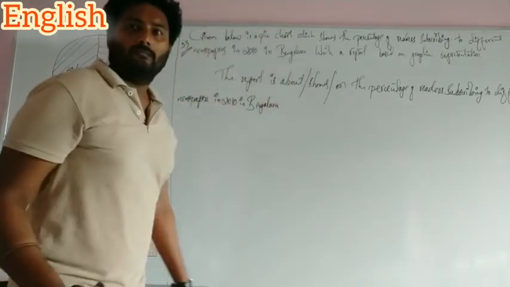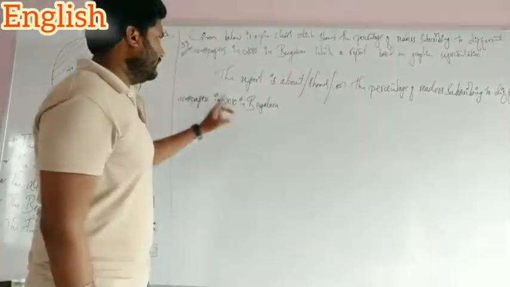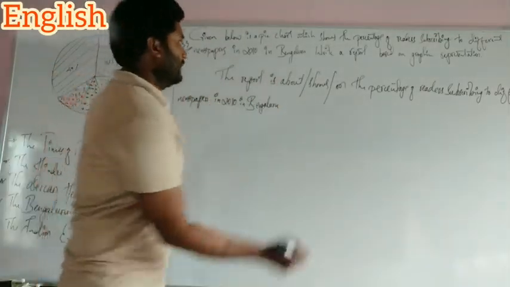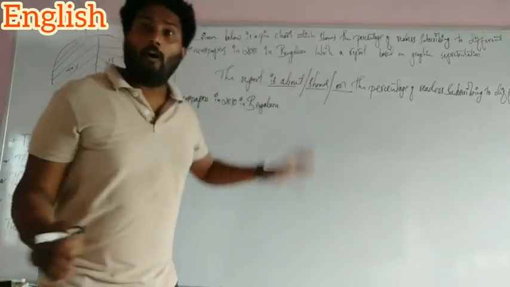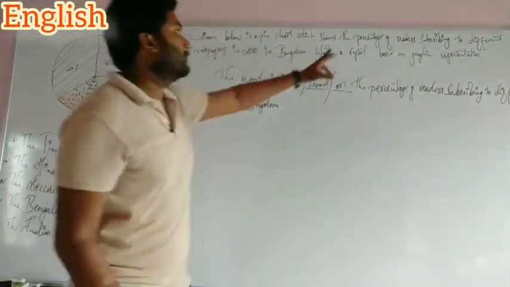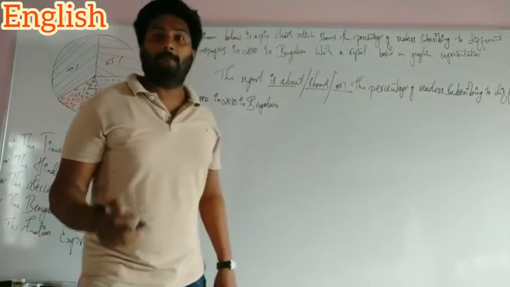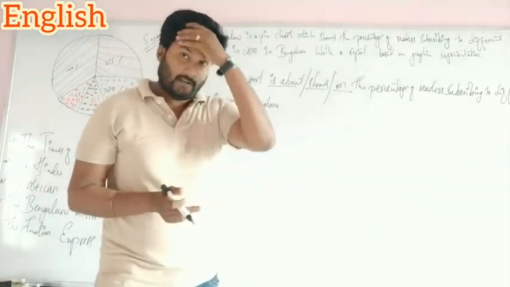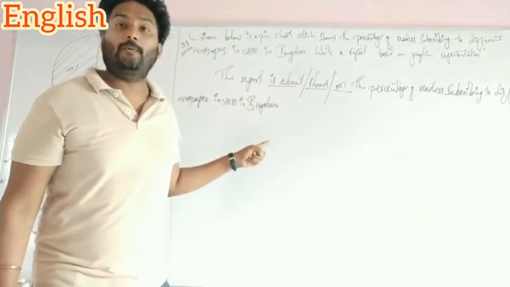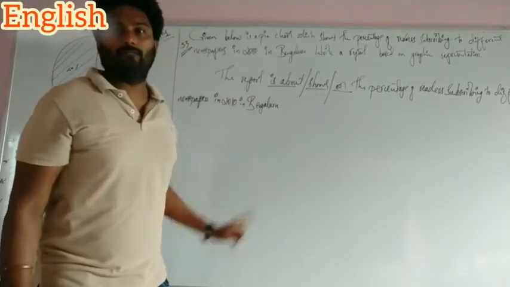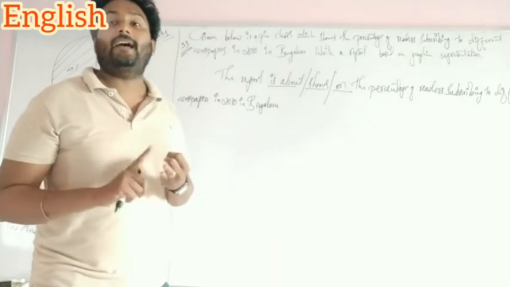See, if you write the first title sentence, you will get 1 mark. The report is about, or else you can write about, shows, or on. The report is about what the report says. The report says about the percentage of readers subscribing to different newspapers, how the readers subscribe in Bangalore. This is the title. And next one, body and the data analyzing.